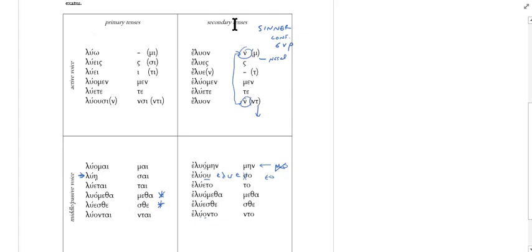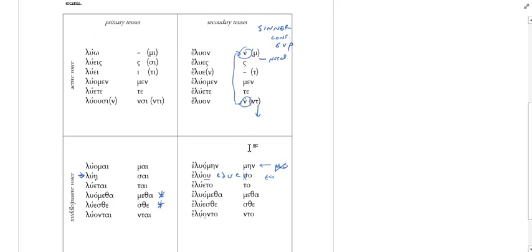So those verbs in the secondary tenses, are those also present active verbs? No, the secondary tenses are going to be the ones that use this thing called the augment that we haven't learned about yet in this chart. And if it uses an augment, it will use the right side secondary tense personal endings. And there's active ones and there's middle passive ones as well. They're similar, slightly different. We use them for different tenses.